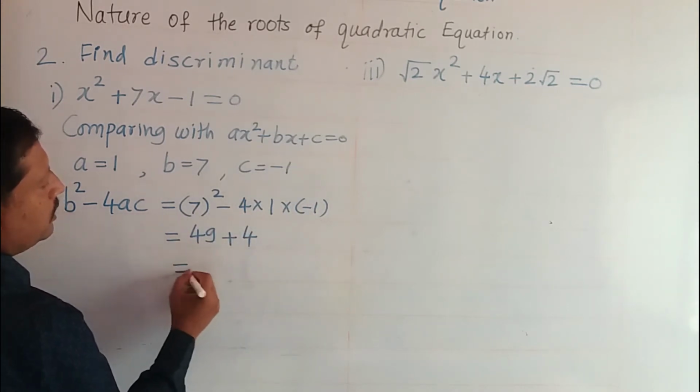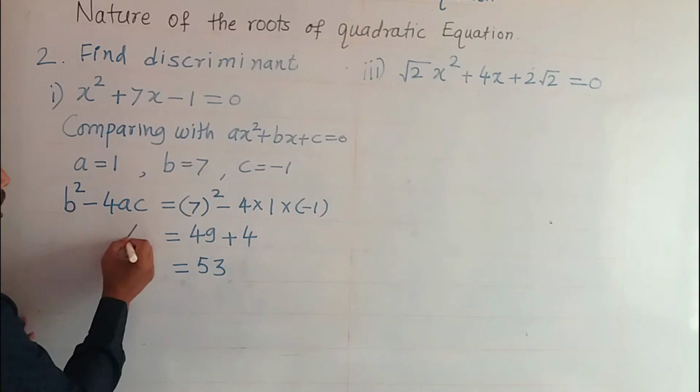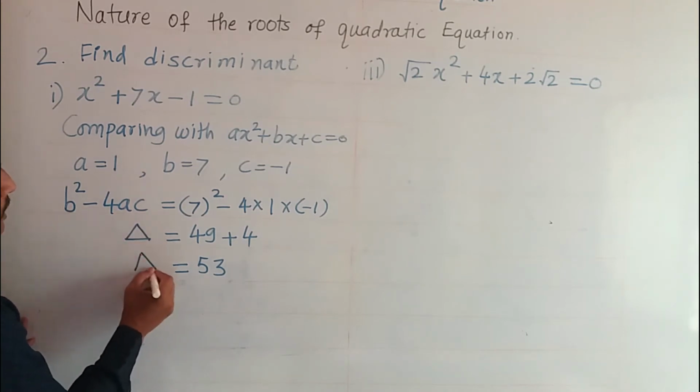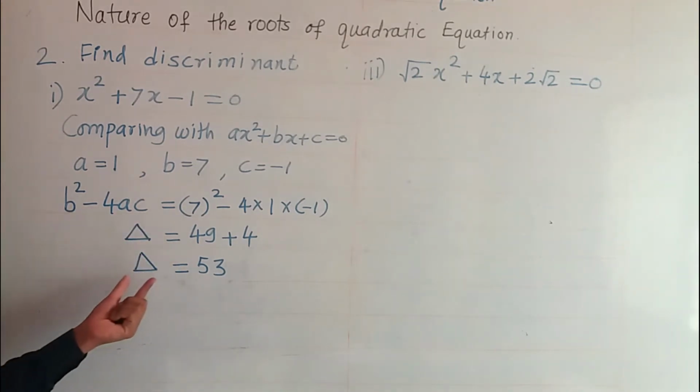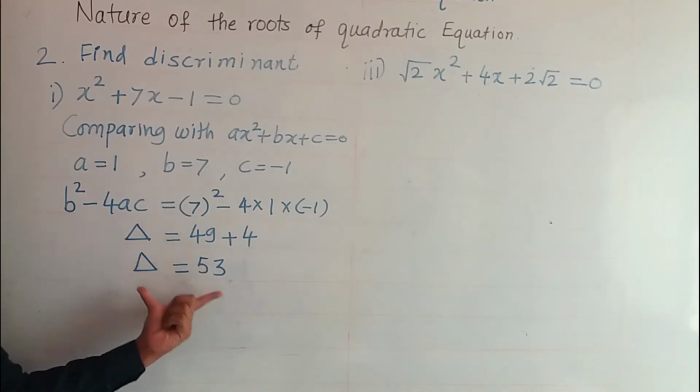So we get here 53 as the value of the discriminant. This discriminant is also called the delta. In this way we find out the value of the discriminant.